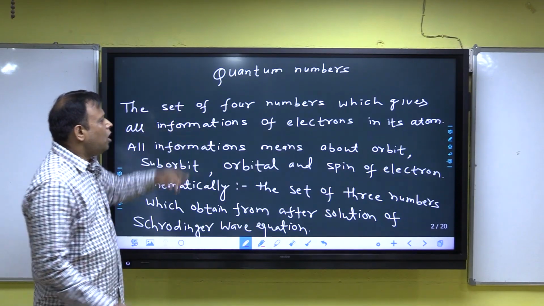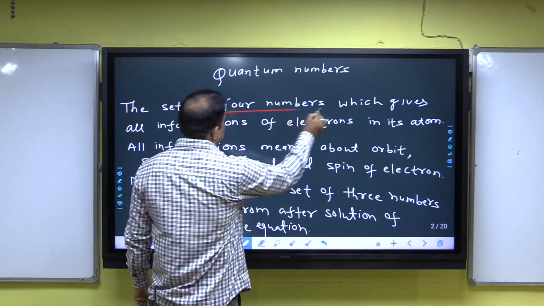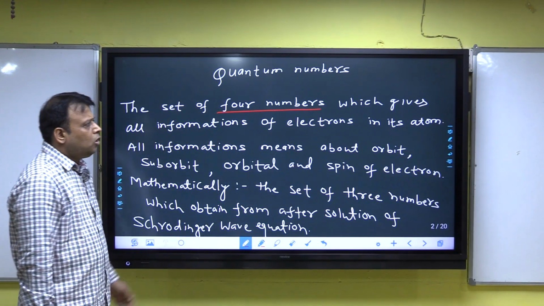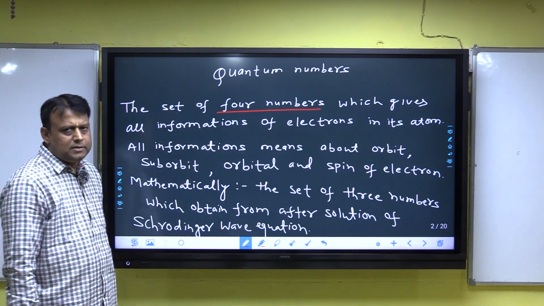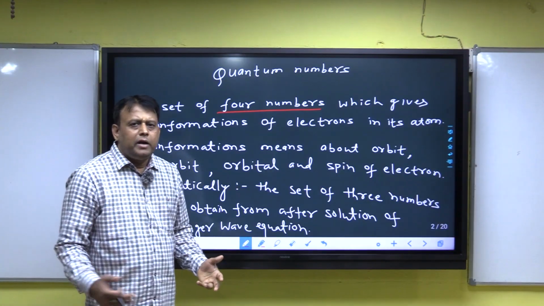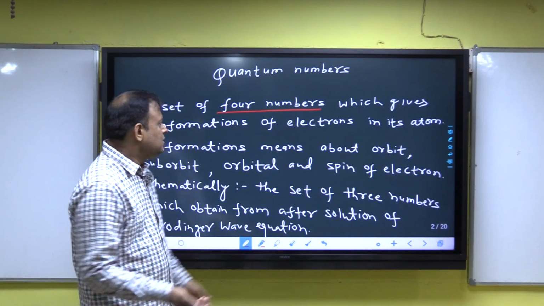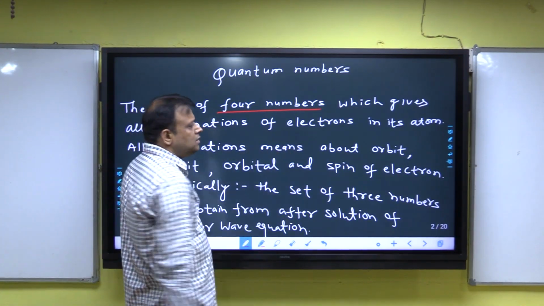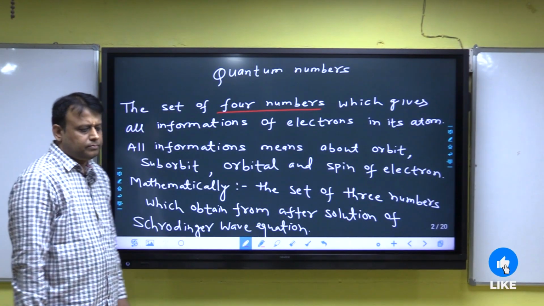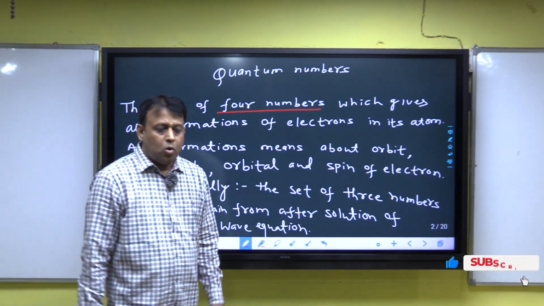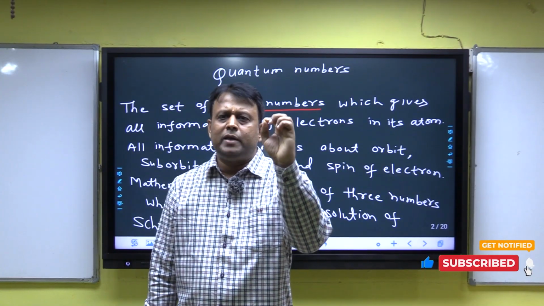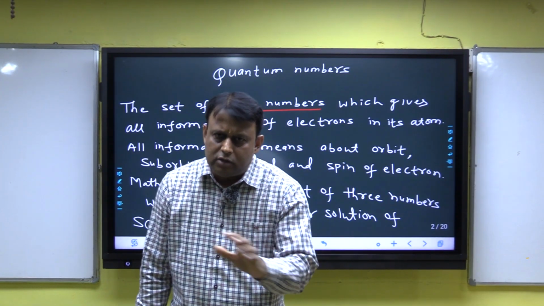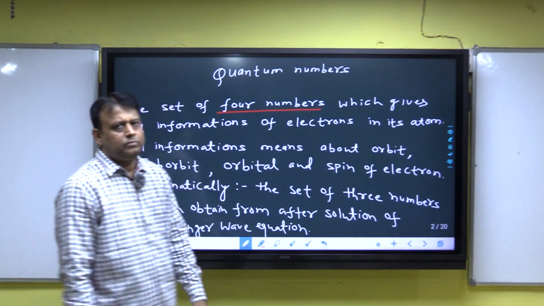The set of four numbers which gives all information, it means detailed information of electrons in its atom. Clear? Quantum numbers give all information of electrons in its atom.